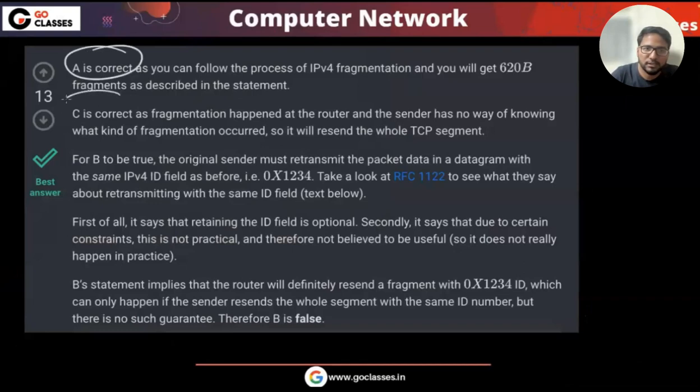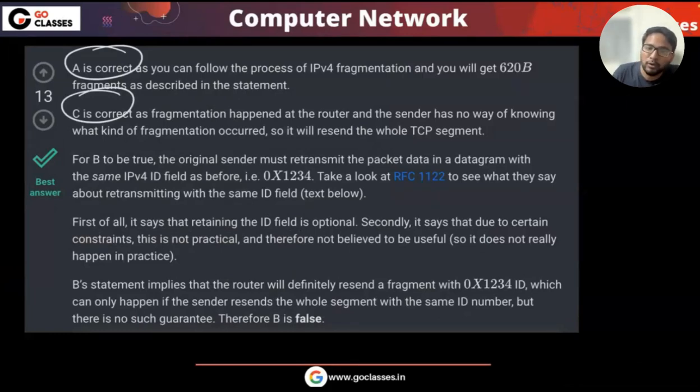A is correct, C is correct. First of all, it says ID is optional. They have not even talked about D, right? Okay, D they have not talked about, but yeah, D is also incorrect. Why is that incorrect? You got the answer. Would you like to add that as a comment, that why D is incorrect?